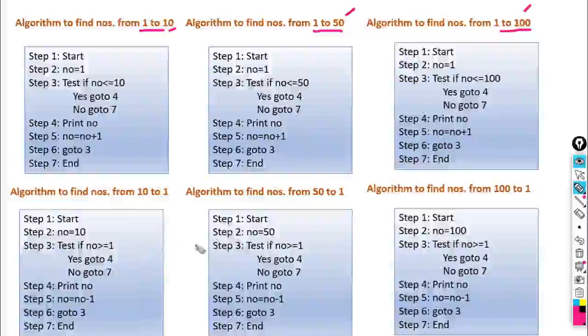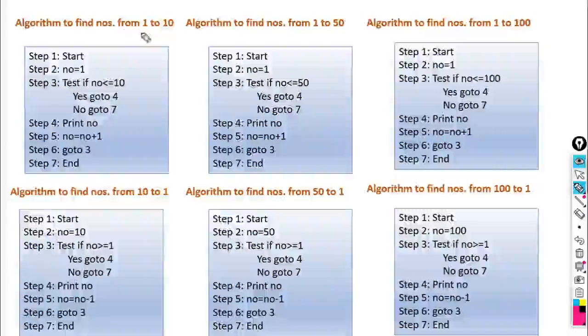Below these are algorithms to find numbers from 10 to 1, from 50 to 1, and from 100 to 1, the reverse of the previous ones. Here the lower limit is changed. Lower limit means the first value is 10, and we have to decrement the value up to 1. Here the first value is 50, we have to decrement the value up to 1. Here again the first value is 100, we have to decrement the value up to 1. So how can we write these algorithms?